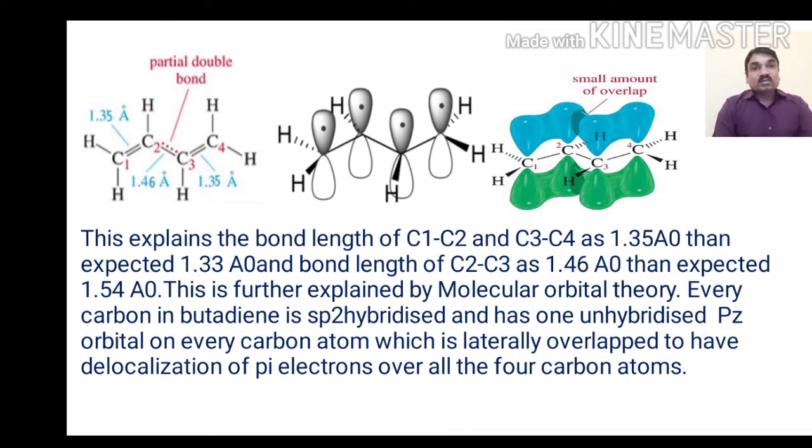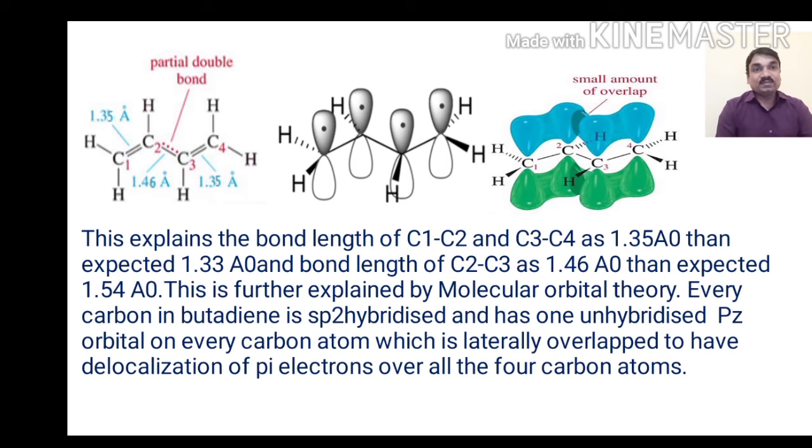This explains the bond length of carbon 1 and carbon 2, and carbon 3 and carbon 4, as 1.35 angstrom, where 1.33 angstrom is expected, and the bond length of C2 and C3 as 1.46 angstrom, where 1.54 angstrom is expected. This is further explained by molecular orbital theory.